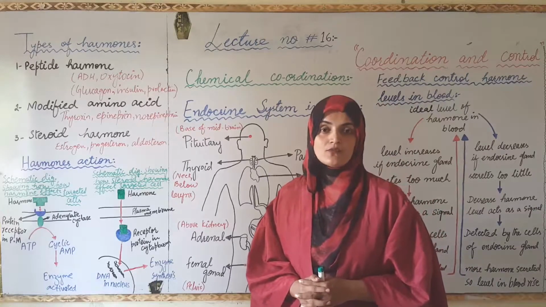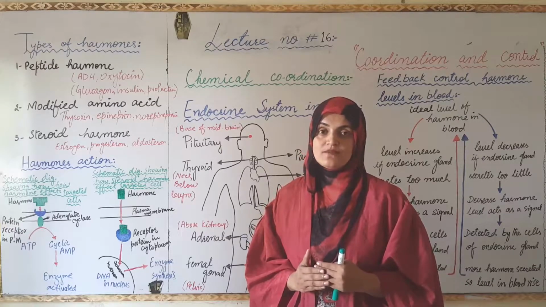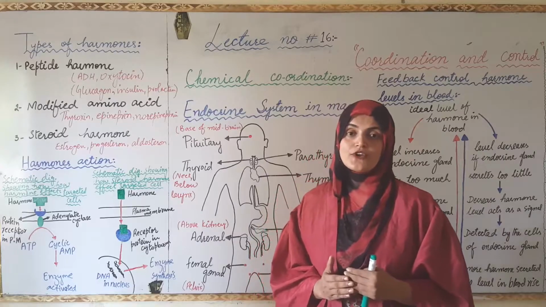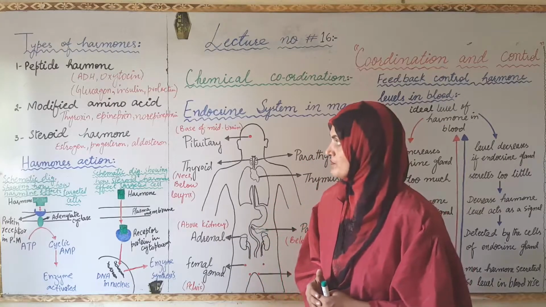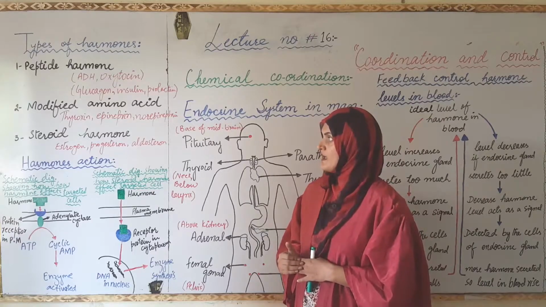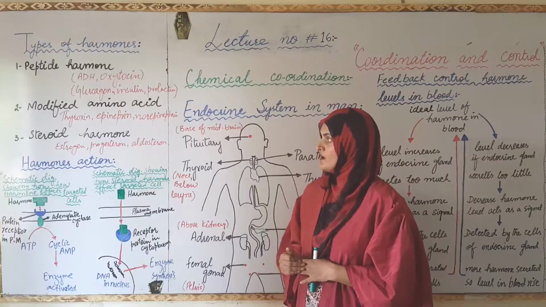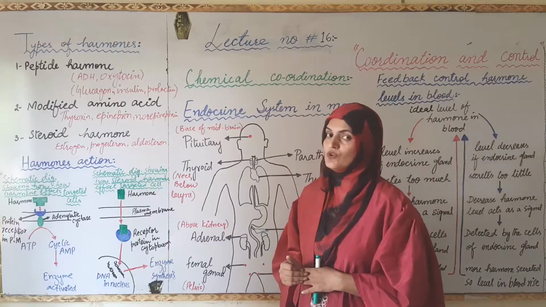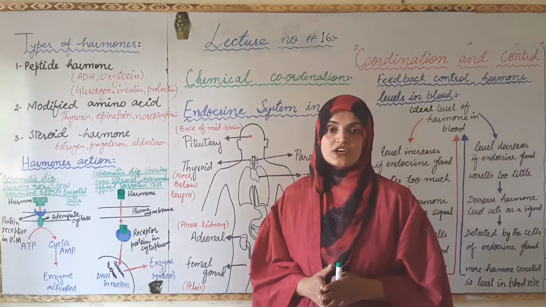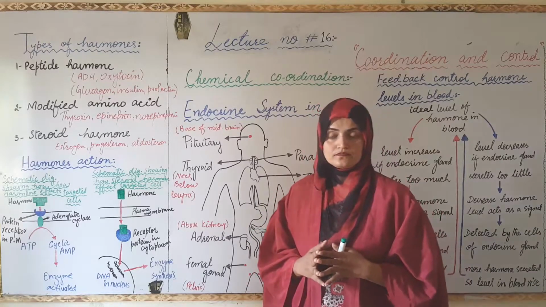Modified amino acid hormones are those hormones that change their structure by the addition of different other molecules. It includes thyroxine, epinephrine and norepinephrine. While steroid hormone is lipid in nature and it consists of all